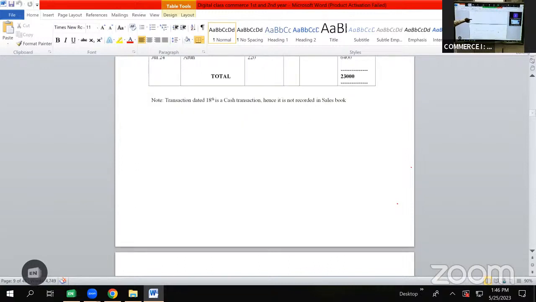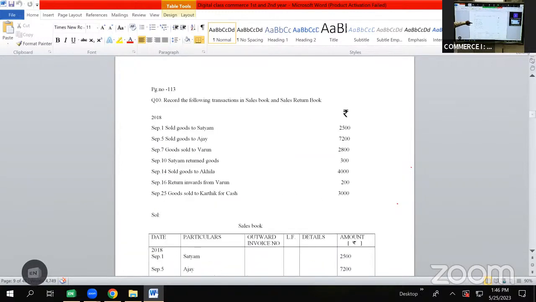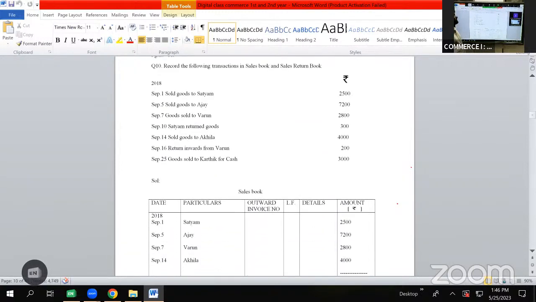Continuing with next problem, page number 113, question number 10. Record the following transactions in sales book and sales return book. So one more thing that we are going to learn in this problem is sales return book. Till now we have learned how to prepare purchases book, purchase return book, sales book. In this problem we are going to learn sales return book. The format for purchases book was date, particulars, inward invoice, LF, details, amount.